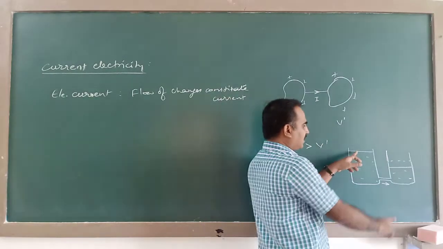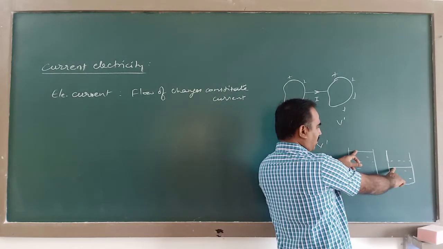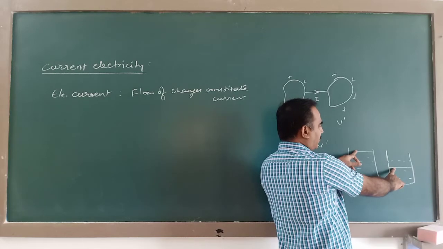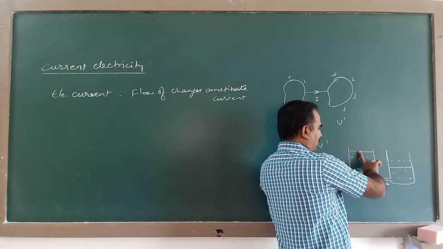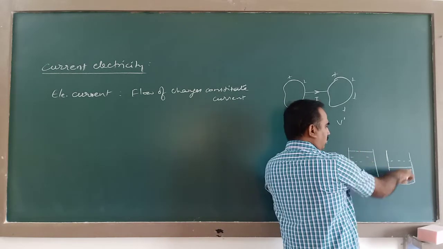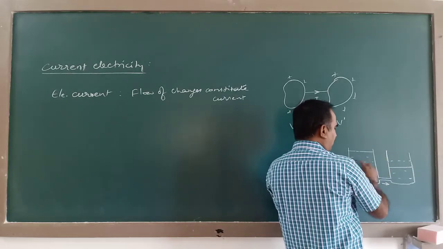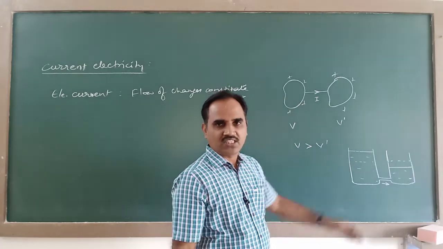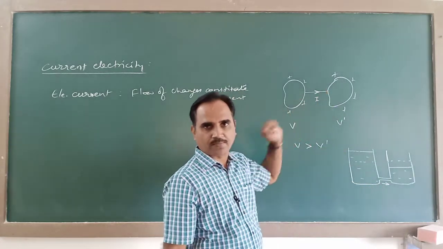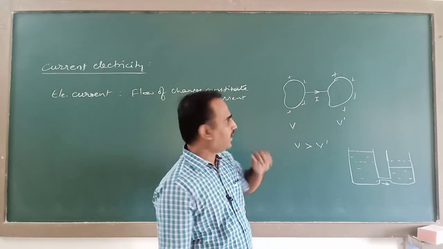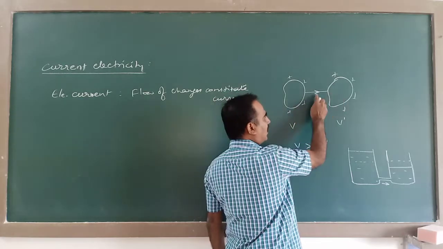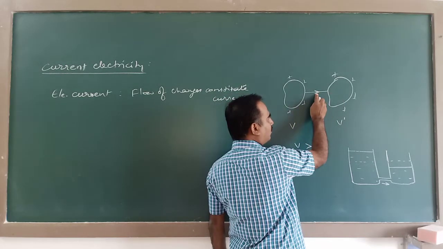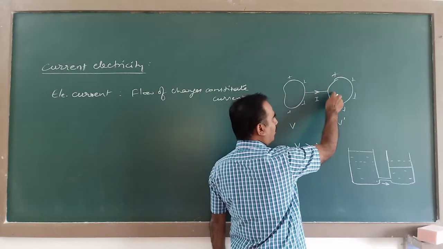So because of this difference in hydrostatic potential, water flows from the higher potential body to the lower potential body till their potentials become equal. This is a similar analogy to this. So when there is a potential difference, electric current will flow till their electric potentials become equal.